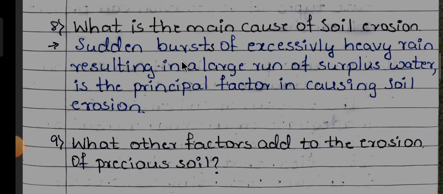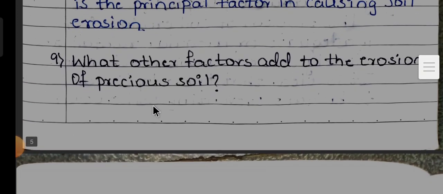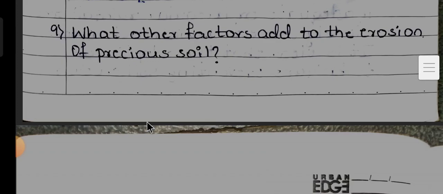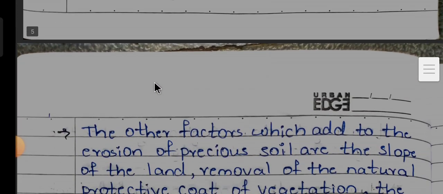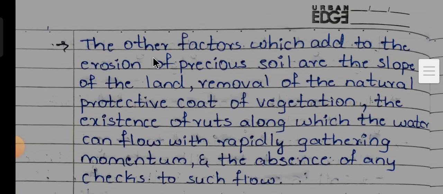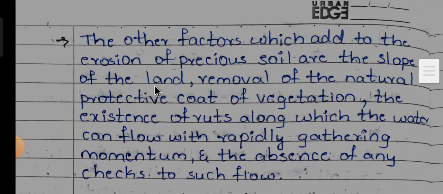Sudden burst of excessively heavy rain resulting in a large run of surplus water is the principal factor in causing soil erosion. Next, ninth one. What other factors add to the erosion of precious soil? The other factors which add to the erosion of precious soil are the slope of the land, removal of the